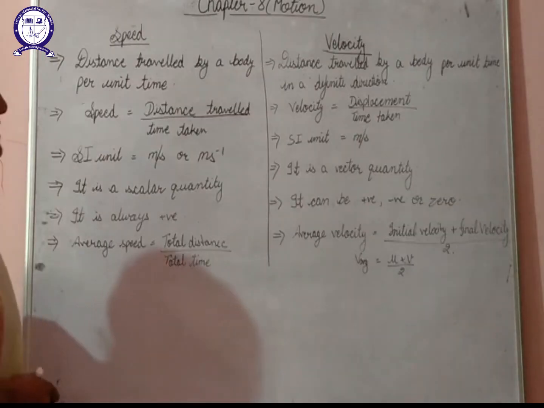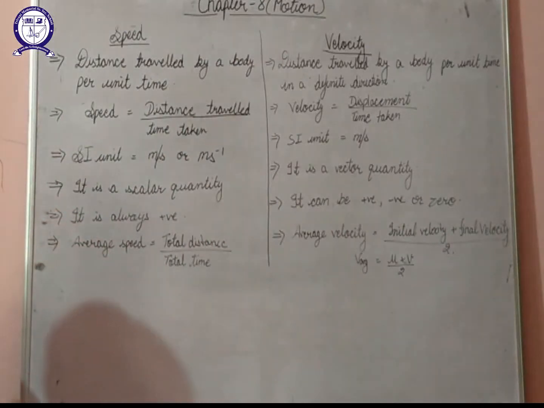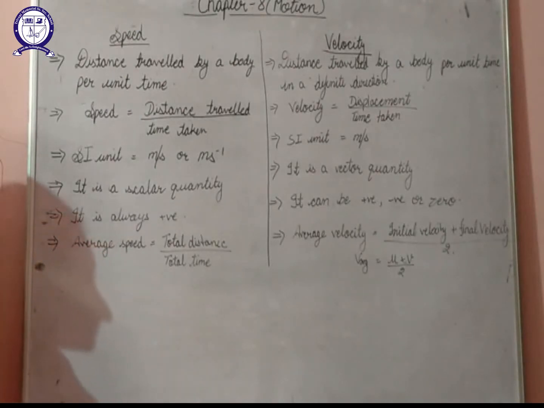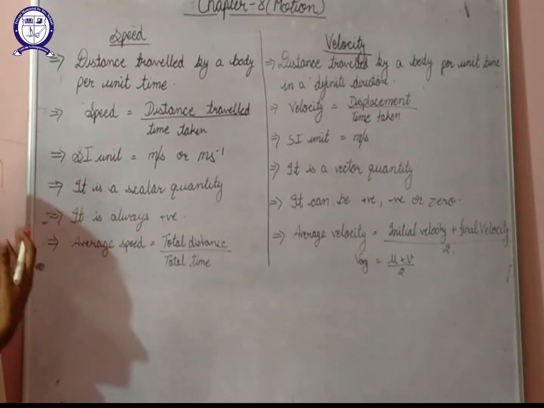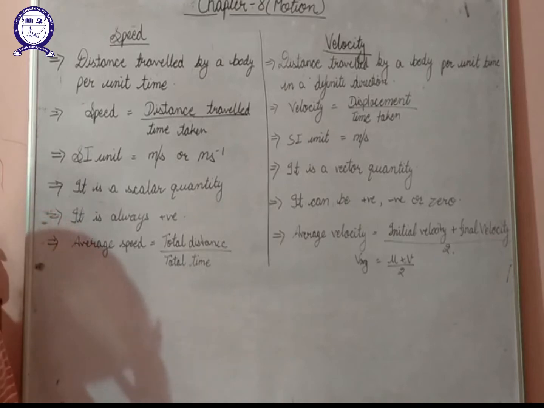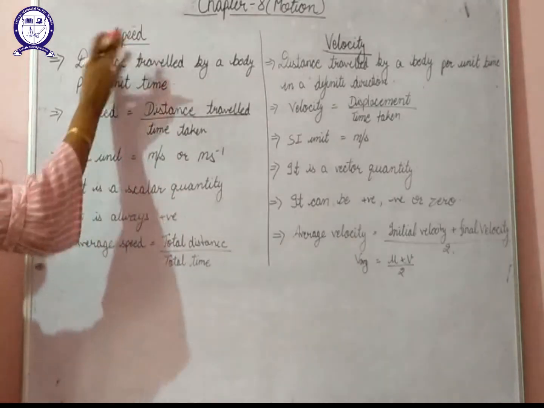Next is speed and velocity. So let's start with speed. I think these two words we all have heard in our day-to-day life. Generally, if a vehicle is moving fast, we can say that its speed is high. If a vehicle is moving slowly, we can say that its speed is low. Basically, speed is used to describe the motion of a body as fast or slow. Whether the motion of a body is fast or slow, it can be easily described by its speed.